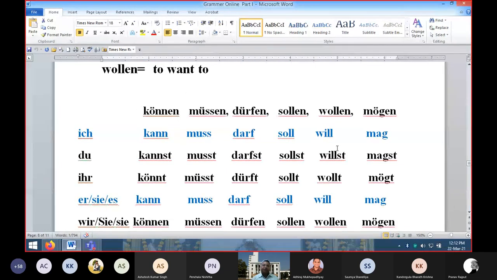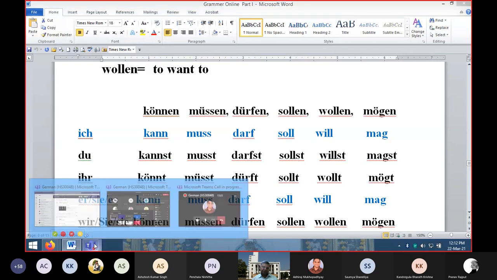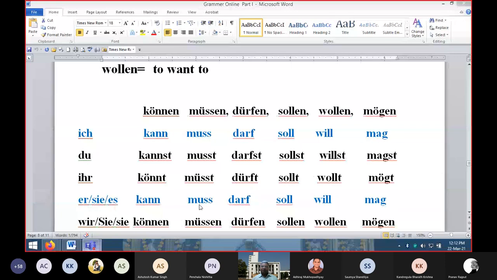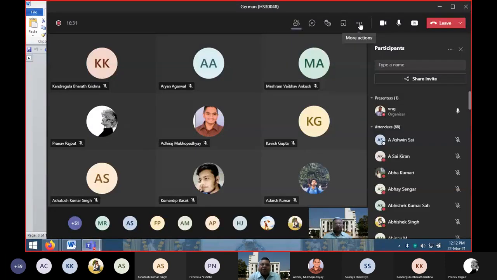But if any one of you has any doubt, any question related to this, please ask. Does anyone have any query or question related to this modal verb? Is it clear to everybody? Yes, sir. Yes, sir.